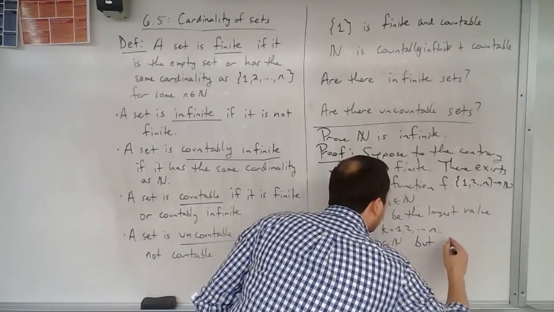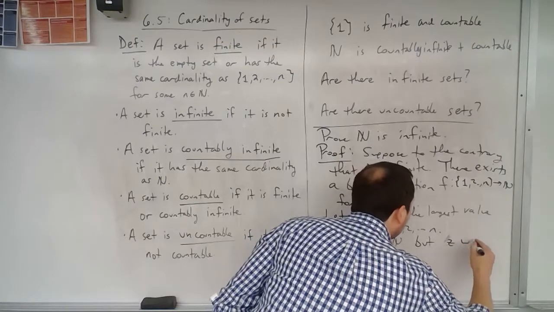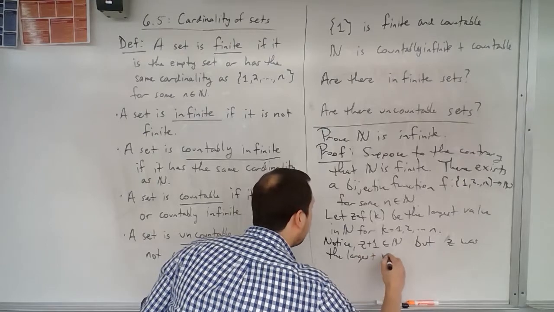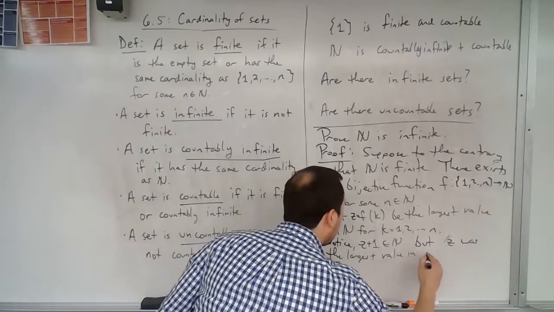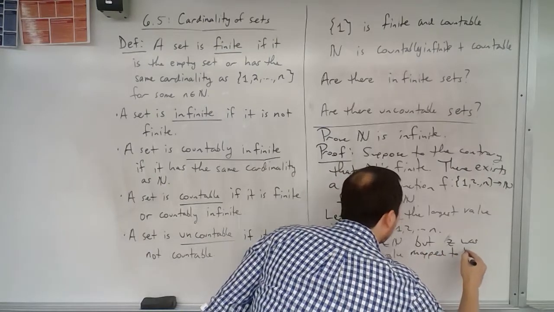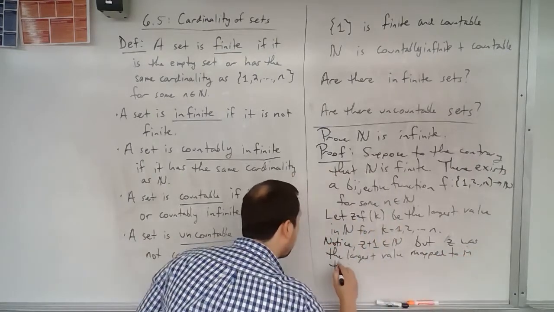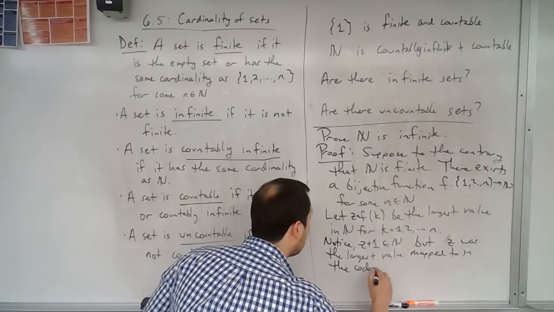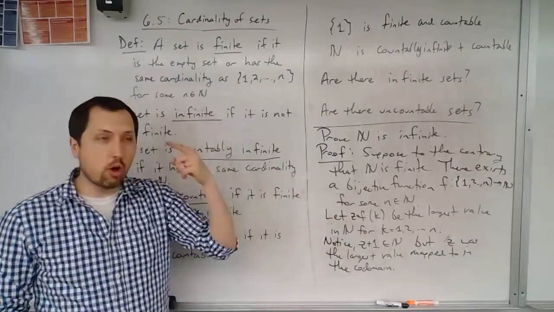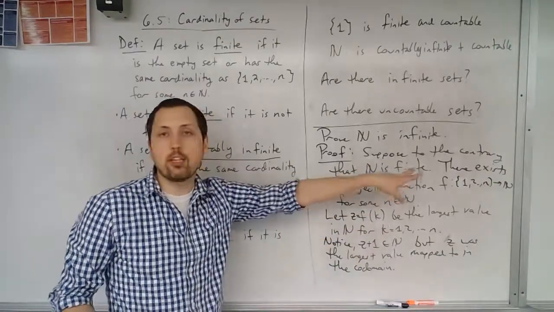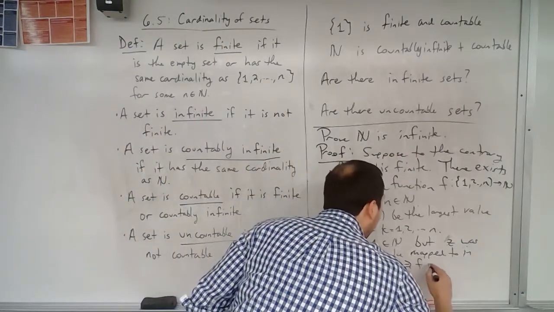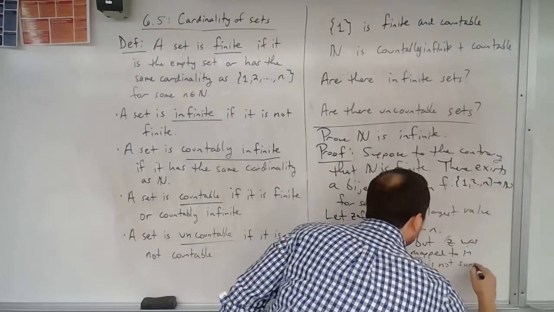But z was the largest value mapped to in the codomain. Now, obviously, this also gives us a new natural number, so we indeed have that there's something in the codomain that was not mapped to. So this implies that f is not surjective.